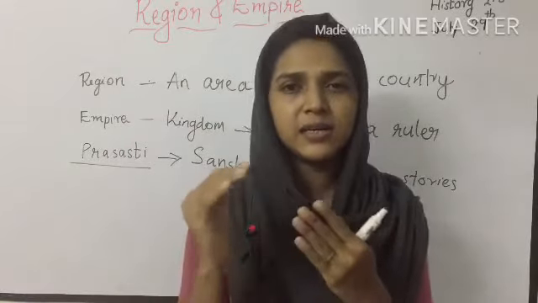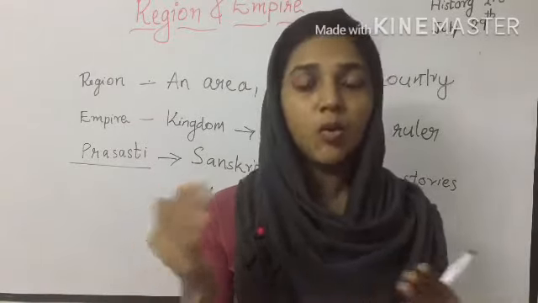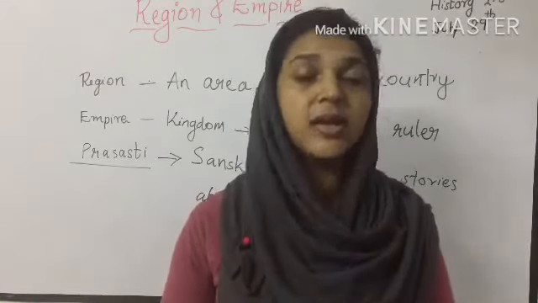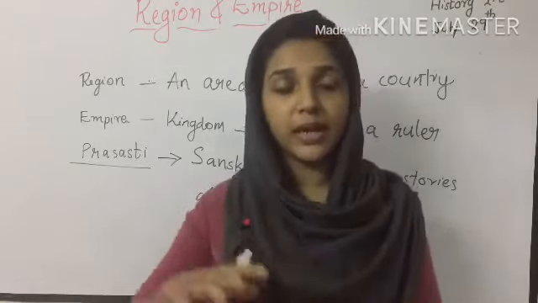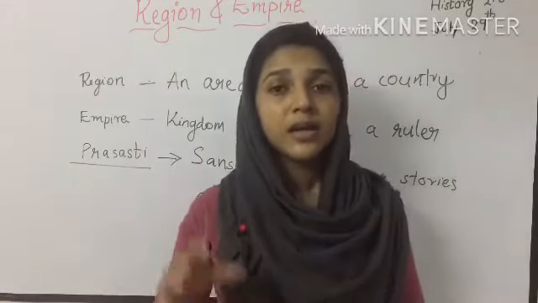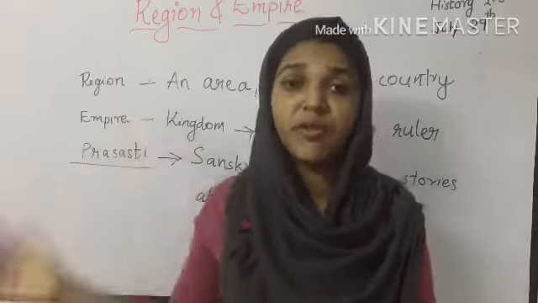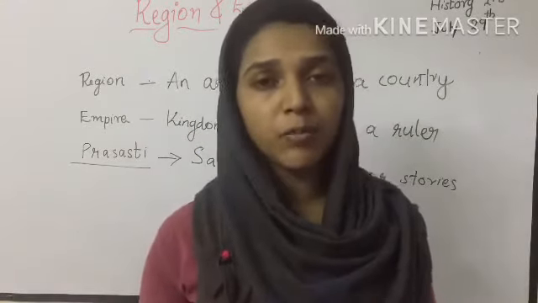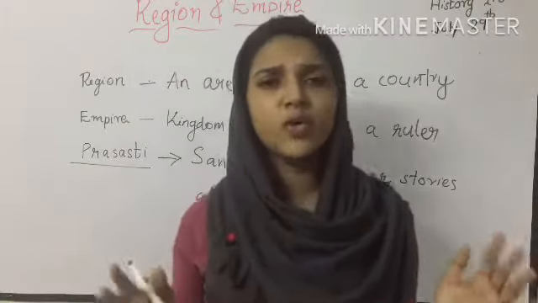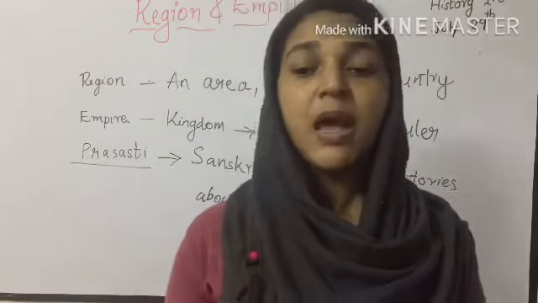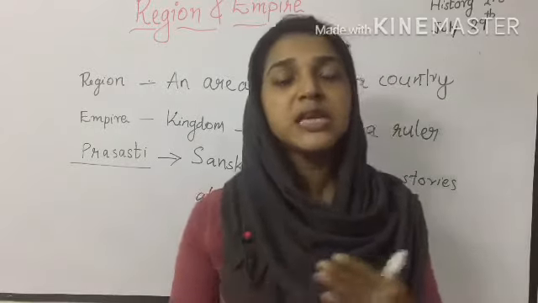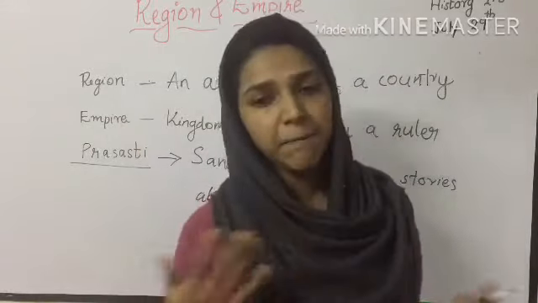Only Kerala and the nearer places were omitted because there were Cheras. You have studied about Cheras in the 6th standard, right? So only those areas were omitted. But except that area, all the other parts of India were controlled by these different dynasties. One thing we have to remember is that these dynasties or empires were not equally successful or stable. Power is not permanent. That is the word we have to use here. The power changed over time with different empires.